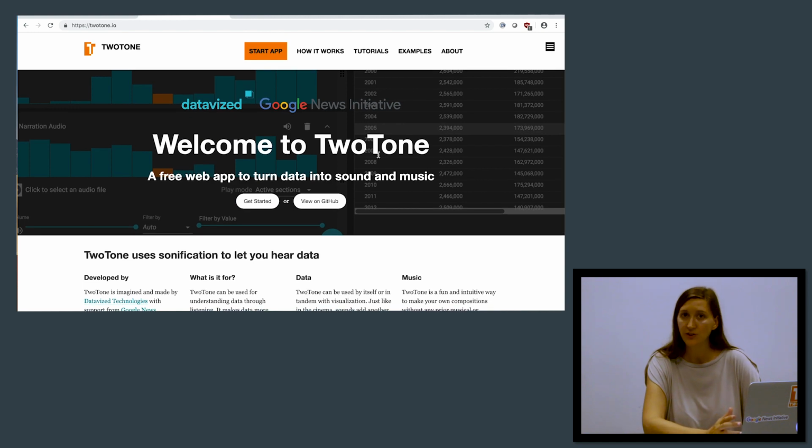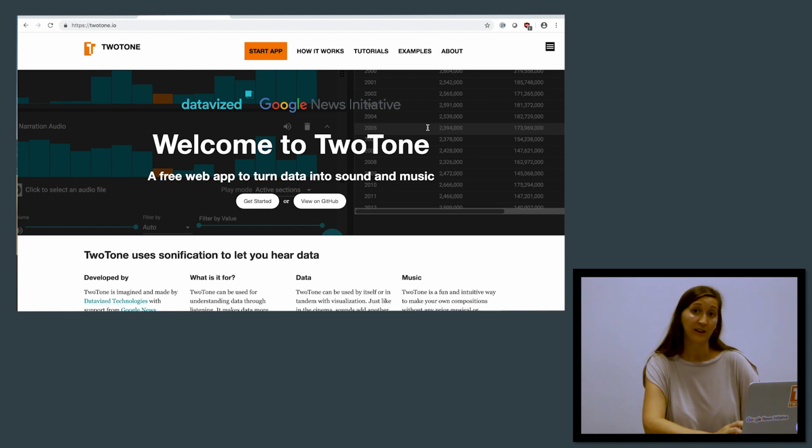The reason we created TwoTone as an easy-to-use web application is because the process of sonification to date has been primarily something that has been developed through custom applications, meaning you need to code an application to create a sonification piece, and oftentimes use additional music software to turn that into an interactive sonification or a musical experience.